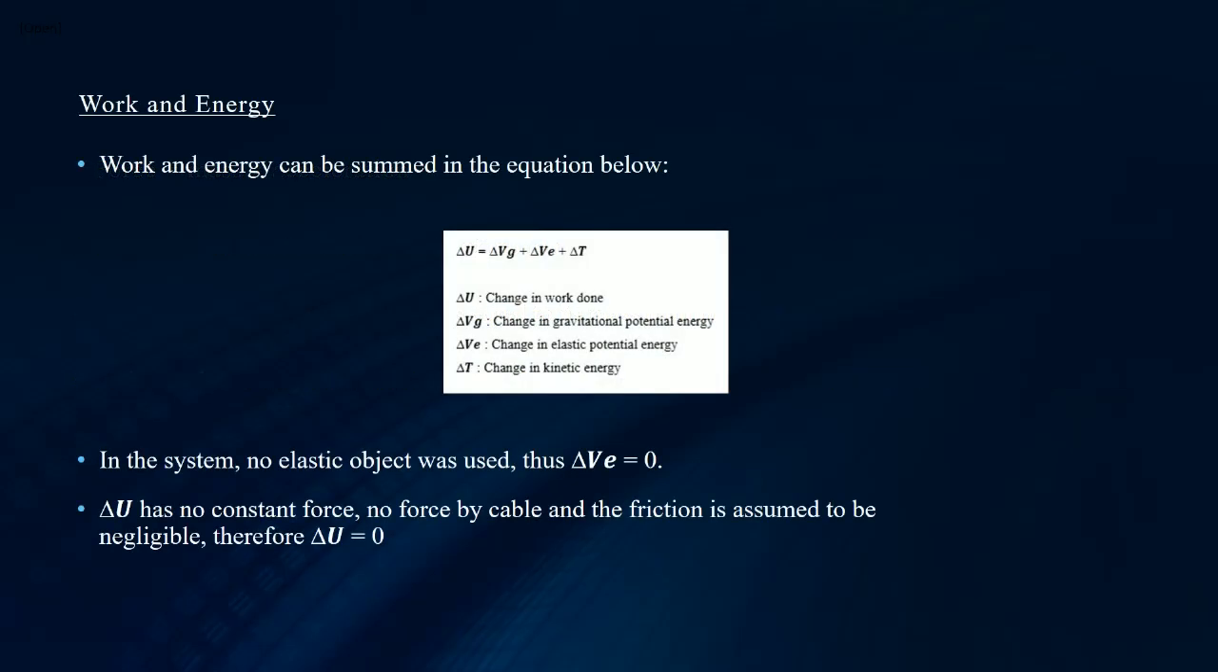Next, we will discuss work and energy. Work and energy can be summed in the equation below, where the change in work done is equal to the change in gravitational potential energy plus the change in elastic potential energy plus the change in kinetic energy. In our project, delta Ve is equal to 0 because there is no elastic object used. And when it comes to delta U, there is no constant force, no force by cable, and no friction being calculated in the equation. So delta U is equal to 0.